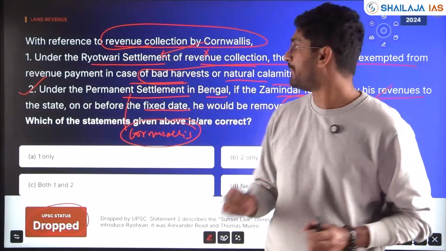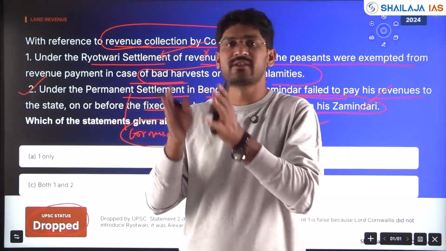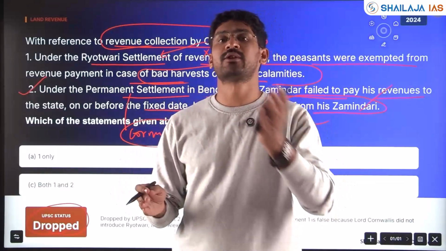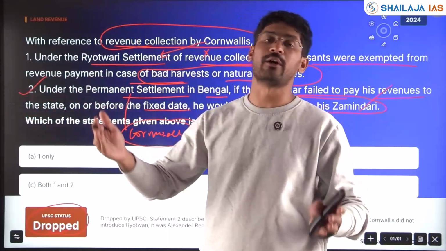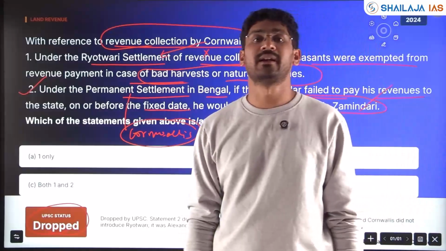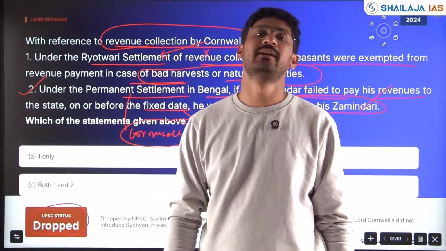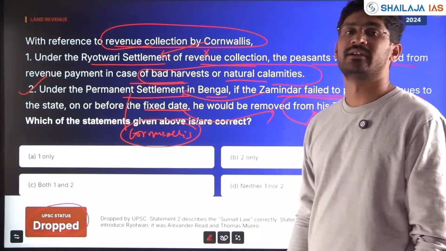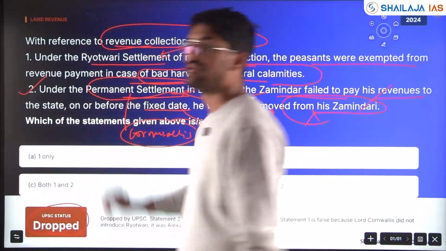In the permanent settlement, what they did was fix a lump sum amount on the zamindari, a fixed amount, but it was so much that if the farmers were not able to pay, and the zamindars were not able to pay the British because the farmers didn't pay, the zamindars lost their traditional zamindari rights. There was a sunset clause with a fixed date. They could be removed if they didn't pay the British under the permanent settlement. That's why the permanent settlement was very cruel on the farmers.